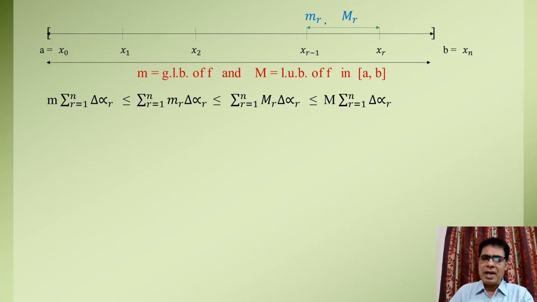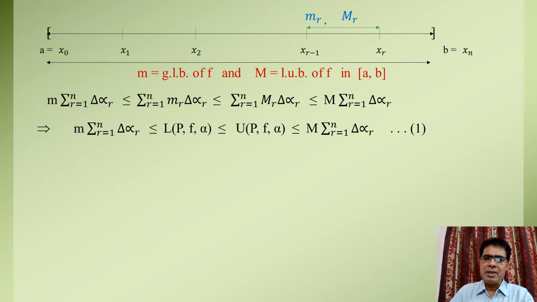Then by using the definition of lower Riemann-Stieltjes sum and upper Riemann-Stieltjes sum, this implies that small m summation r equal to 1 to n del alpha r is less than or equal to lower Riemann-Stieltjes sum LPF alpha, which is less than or equal to upper Riemann-Stieltjes sum UPF alpha, and it is less than or equal to capital M summation r equal to 1 to n del alpha r. मान लीजिए कि इसे हम इक्वेशन फर्स्ट से प्रदर्शित करते हैं।